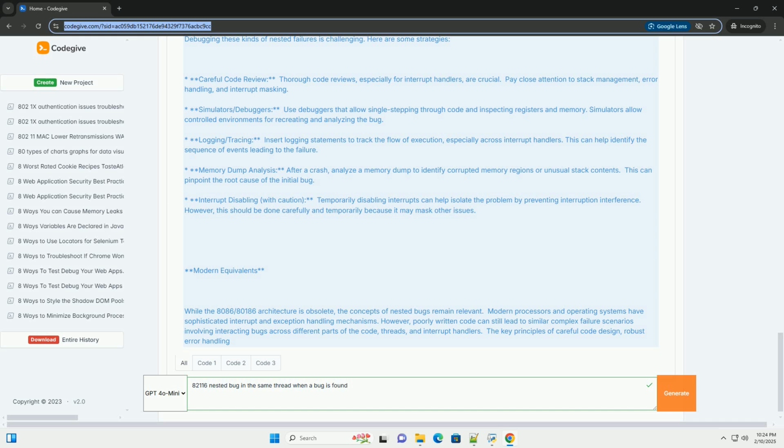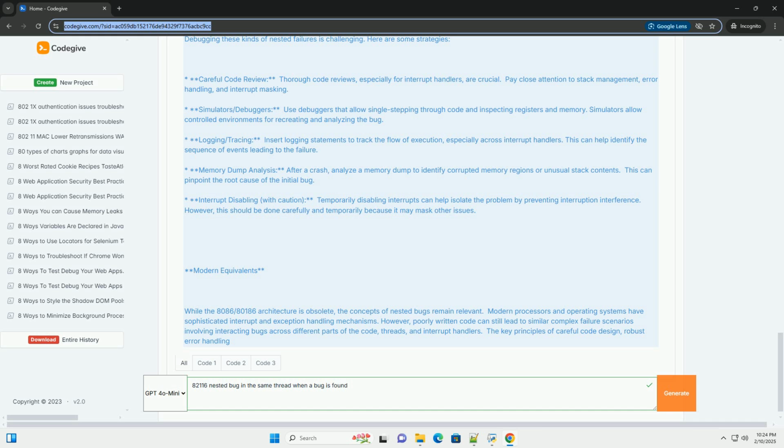Scenario 1, stack corruption and interrupt overlap. Consider a scenario where a bug in the main program corrupts the stack. This corruption might not immediately cause a crash, but it could lead to unpredictable behavior. Then, an interrupt occurs, for example a timer interrupt. The interrupt handler pushes data onto the stack. Because the stack is already corrupted, the interrupt handler might overwrite critical data or fail to save the necessary registers, leading to a crash or unpredictable behavior upon return from the interrupt.